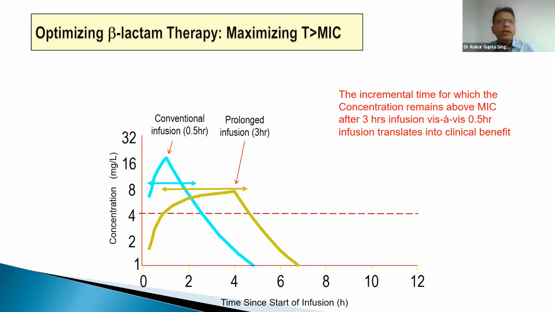So if you are giving ceftazidime, piptazo, carbapenems in a sick patient, give them in prolonged infusions. Carbapenems cannot be given longer than a 3-hour infusion because they are unstable at room temperature. But piptazo you can give up to 6 hours. Ceftazidime, Fortum, can be given up to 24 hours. So please remember that for time-dependent antibiotics, clinically we can improve their efficacy by giving them in prolonged infusions.